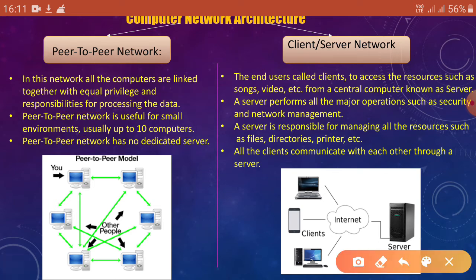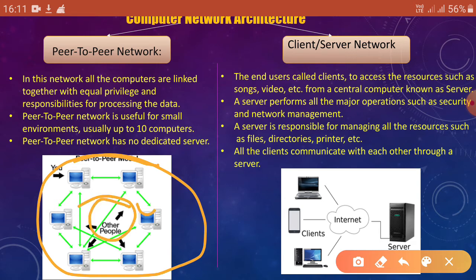Okay, so look at the picture. Here all the computers are there, but there is no server. So server is absent here. So all the execution or all the sharing of resources are within the individual computers.